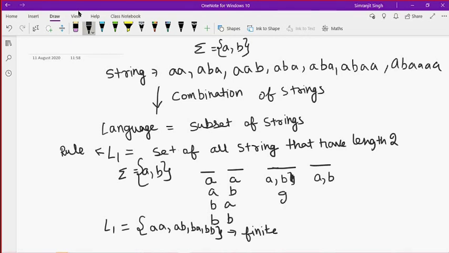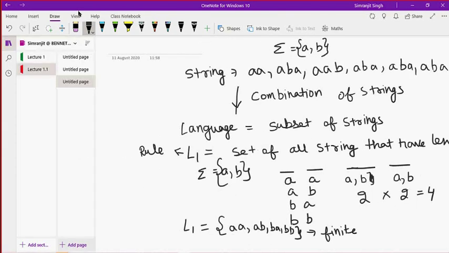So two combinations are there and two combinations are there, so total four combinations. Always find out the combinations. That is why the length of this is 4. Okay, so you have studied this formula, 2 raised to power n. That formula is derived like this. If you have a two-length string, then 2 raised to power 2 is 4, so only 4 strings are possible. Don't worry if you are getting a doubt. I am just extending this.